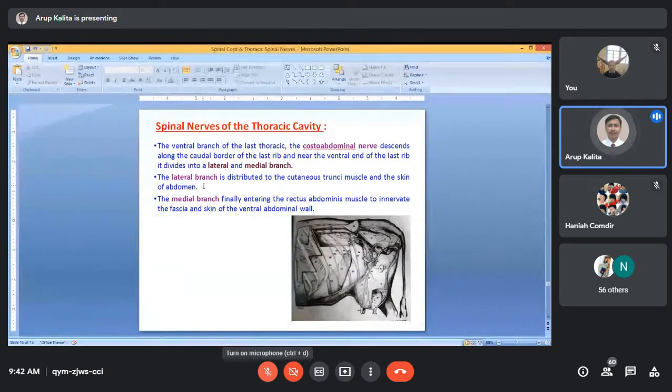The lateral branch supplies the cutaneous trunci muscle. The medial branches supply the abdominal muscles, for example the rectus abdominis, and also the fascia and skin of the ventral abdominal wall.